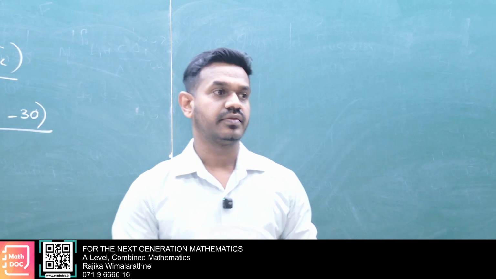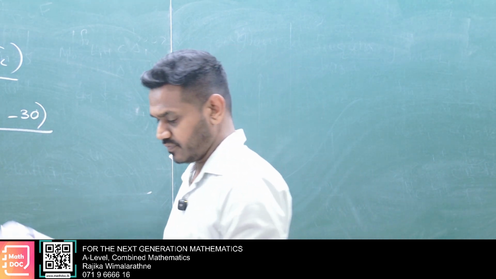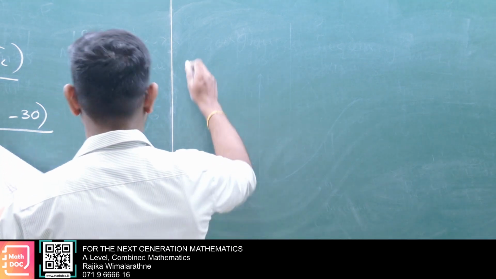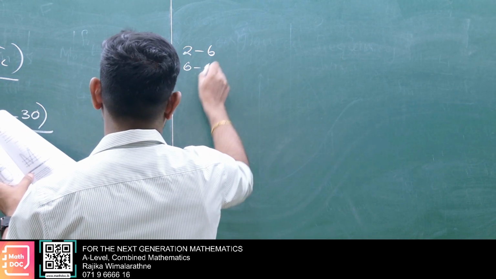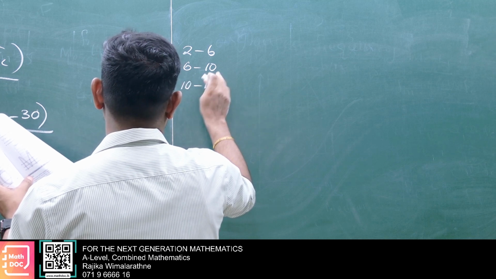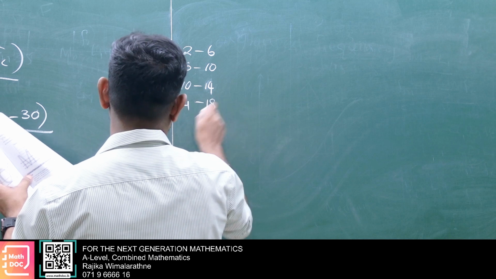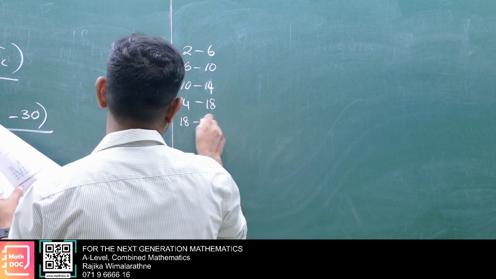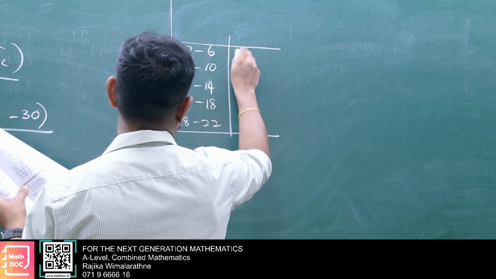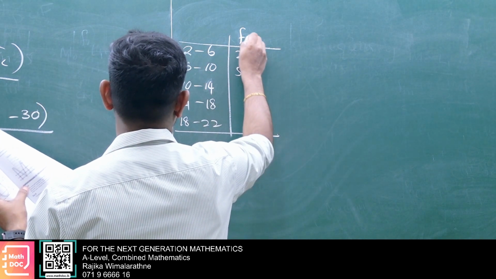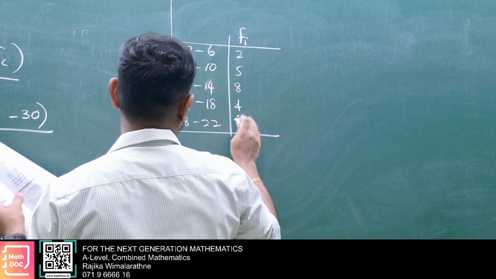2022. Do it. 2 to 6, 6 to 10, 10 to 14, 14 to 18, 18 to 22, with frequencies 2, 5, 8, 4, 1.